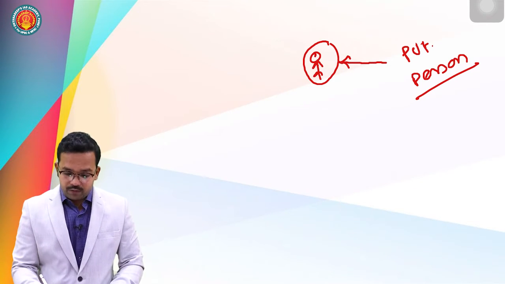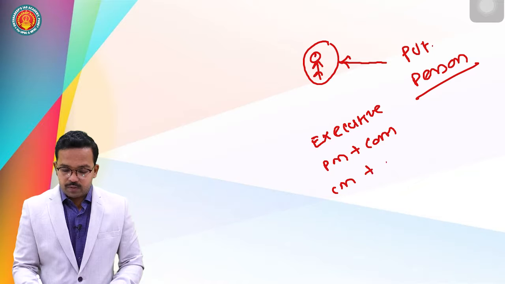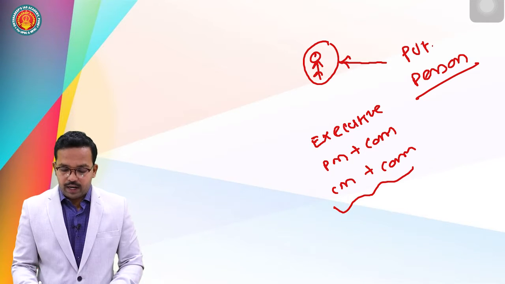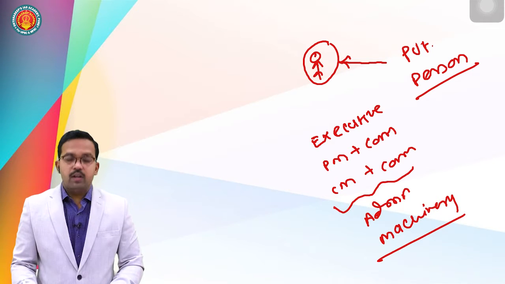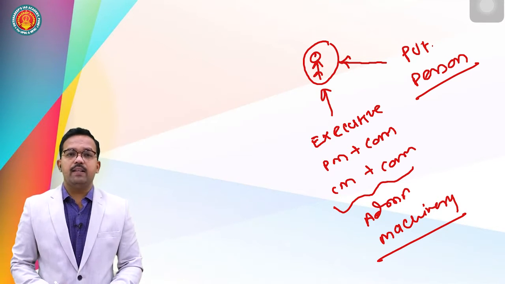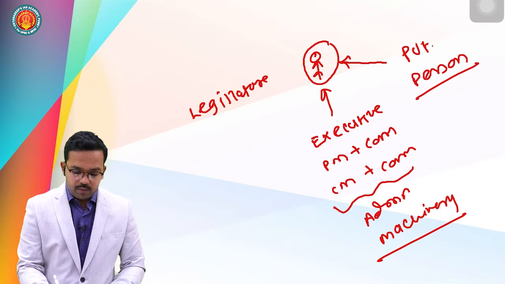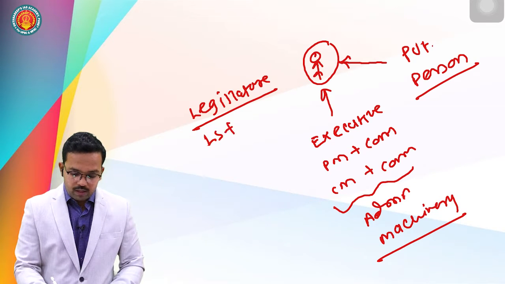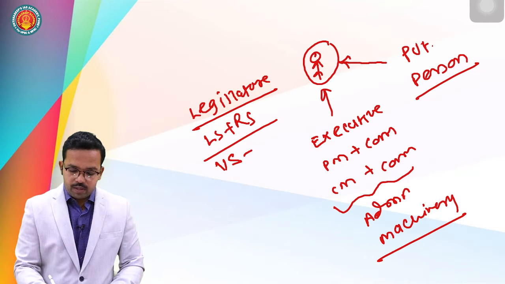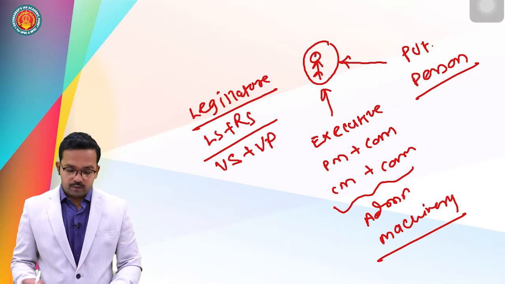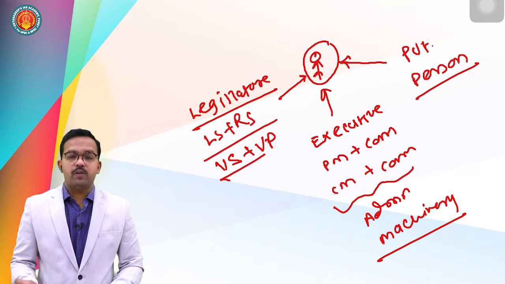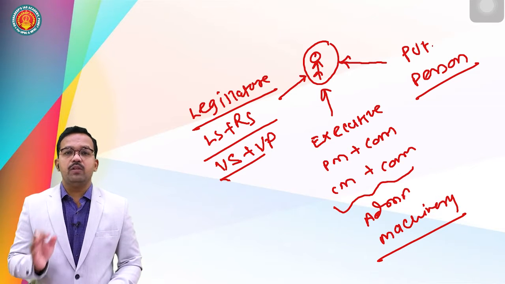This person has a threat from the executive. Who is the executive? Executive stands for the Prime Minister plus Council of Ministers, the Chief Minister plus Council of Ministers, and the entire administrative machinery running under them. They are a threat to this individual. This is the second threat. The third important threat is the legislature, that is Lok Sabha plus Rajya Sabha, or Vidhan Sabha plus Vidhan Parishad or Legislative Council. So these are three important threats to the life and personal liberty of an individual.